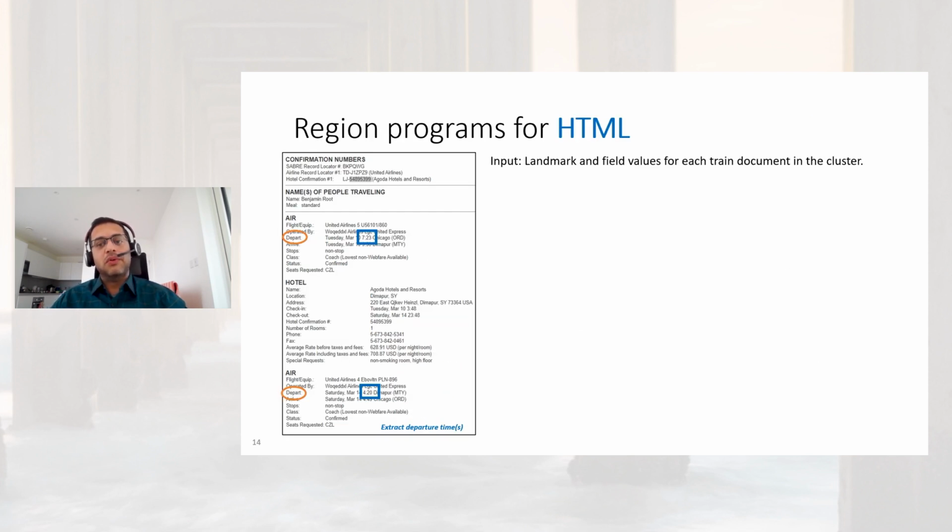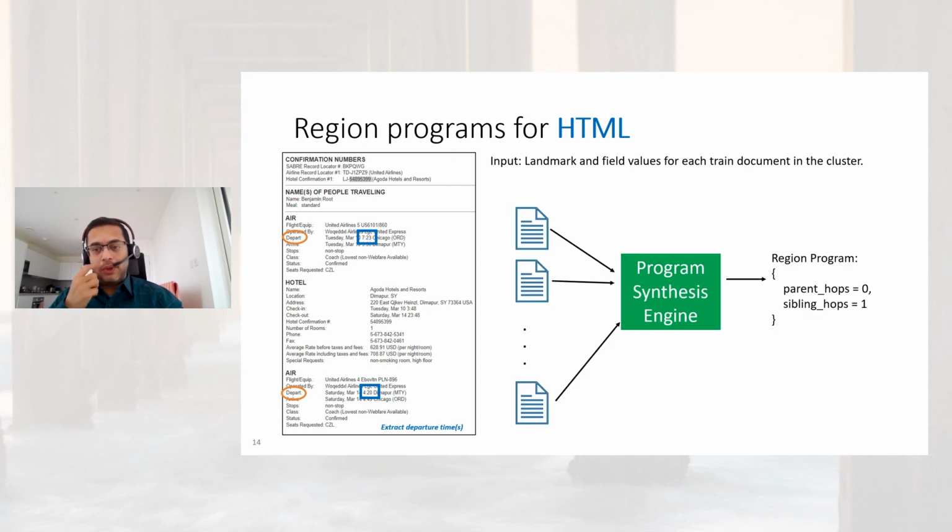Now, let's look at how we synthesize region programs for HTML for a given cluster. The input to this stage consists of a landmark and the field values for each training document in the cluster. For HTML, we can express the region program in terms of the number of parent hops and sibling hops. That is, starting from the landmark node, traverse up parent hops times and traverse to the sibling sibling hops times.